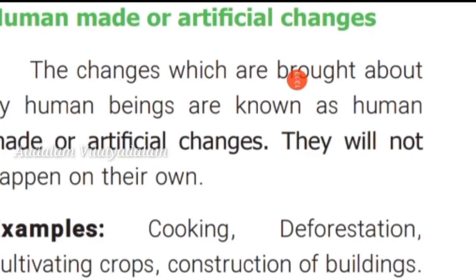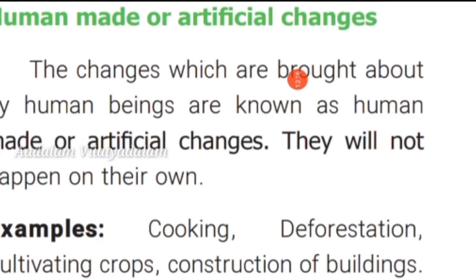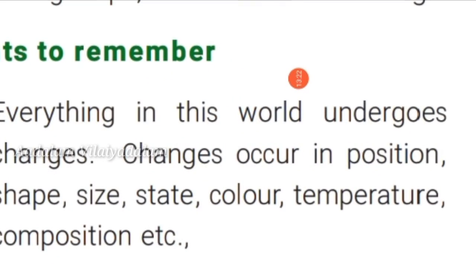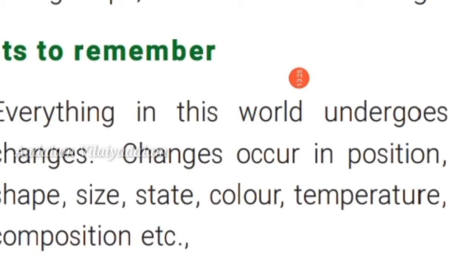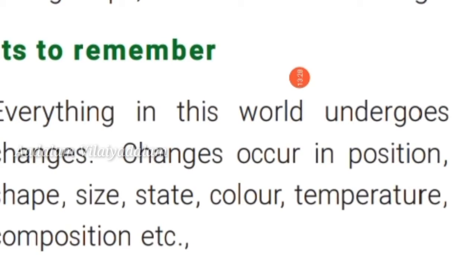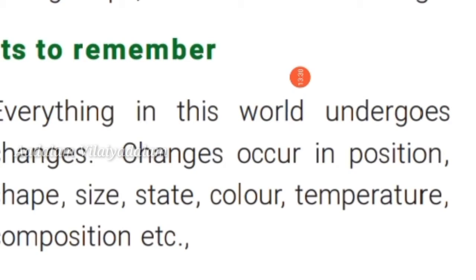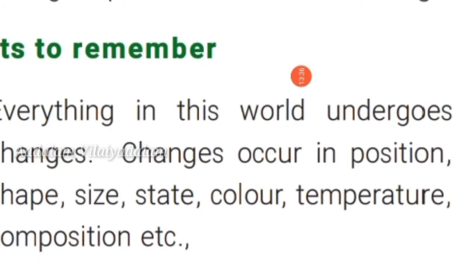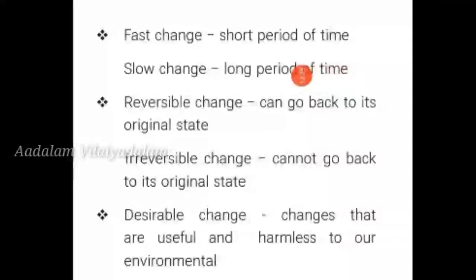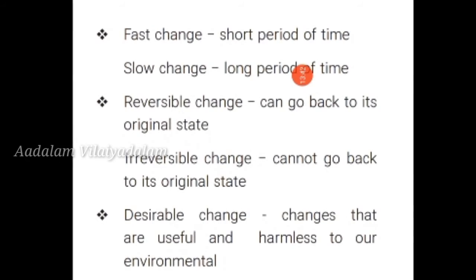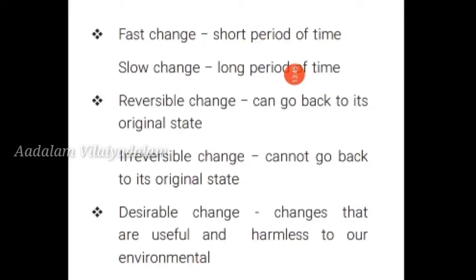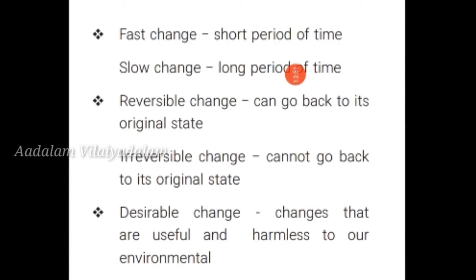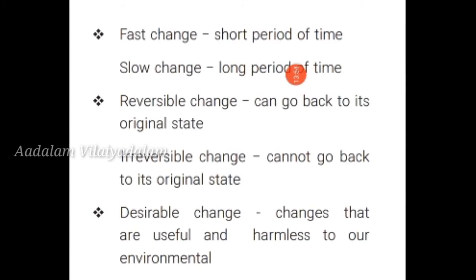So the lesson is over. We will see a small recap of this lesson. So what is change? Everything in this world undergoes changes. Changes occur in position, shape, size, state, color, temperature, etc. Next, classification of changes. First one, fast change and slow change. Fast change takes a short period of time. Slow change takes a long period of time.